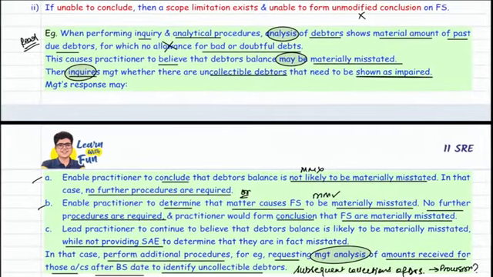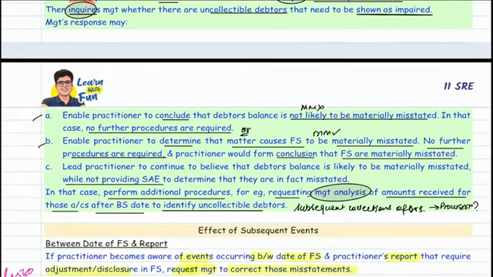Nothing else needs to be done. When I was performing my inquiry and analytical procedure, analyzing the data showed a material amount of past due debtors for which no provision has been created. So you feel that the debtor's balance may be materially misstated. So I inquire whether the uncollectible debtors should be shown as impaired. Now, sir, based on the inquiry, I will get the management response to believe that material misstatement is not there or material misstatement is there.